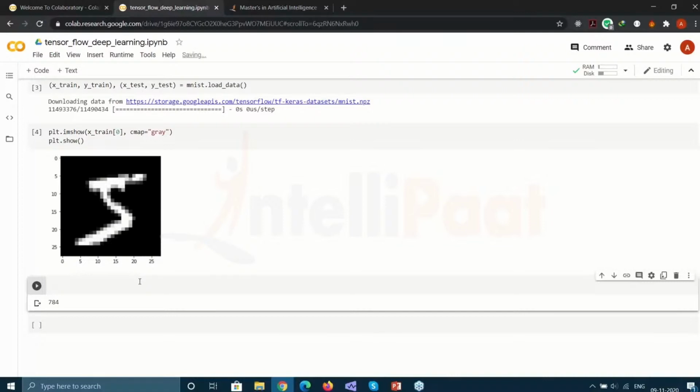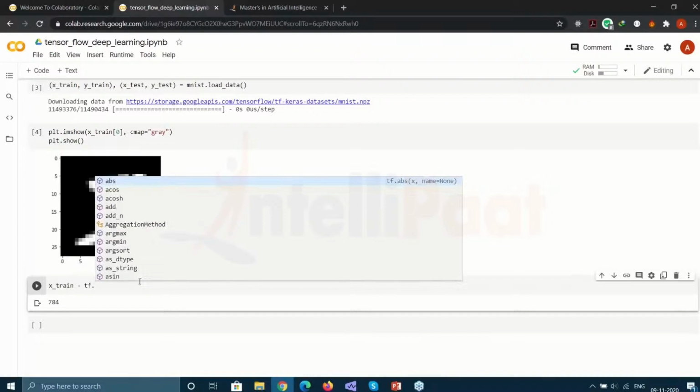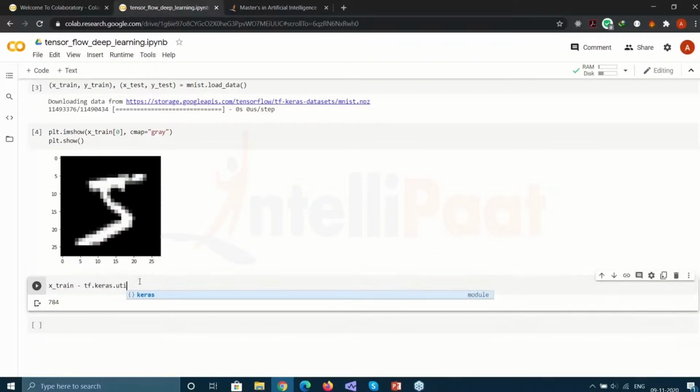So now all we have to do is normalize the data first. So I'll just type x train is equal to tf dot keras dot utils dot, and here I have to pass in normalize.